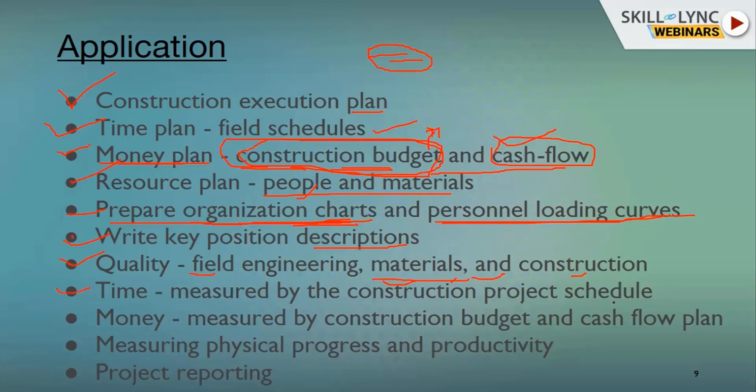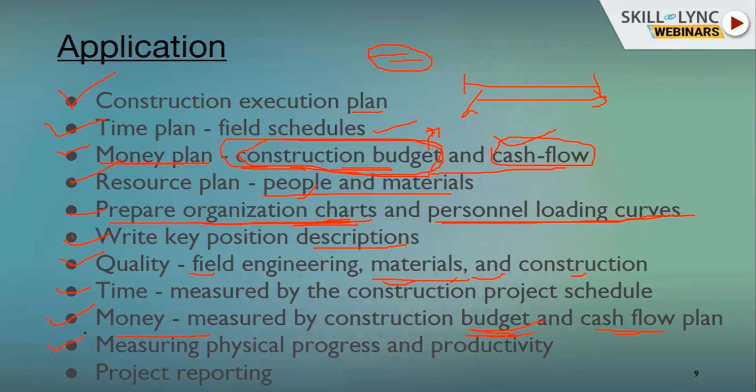Time is measured by the construction project schedule. We will see how a project engineer should measure a construction project activity, and how the time frame of the total project should be maintained by a project engineer, consisting of several activities and a proper schedule. The same physical part will also be planned as the money part, with the same resource allocation, that is, preparation of the budget and cash flow.